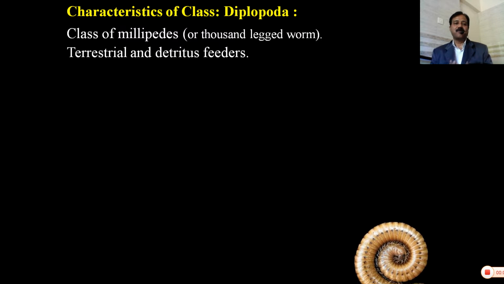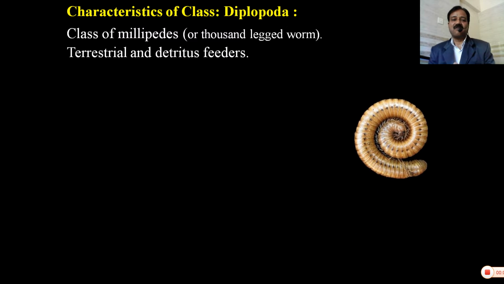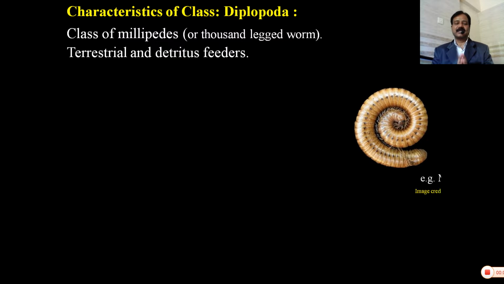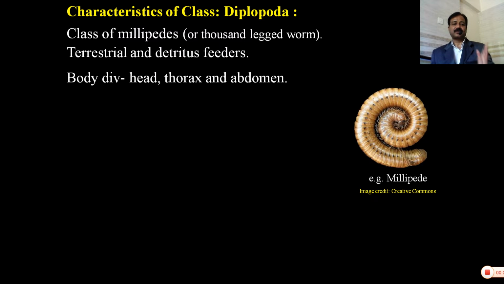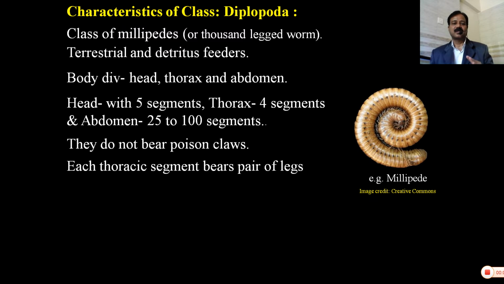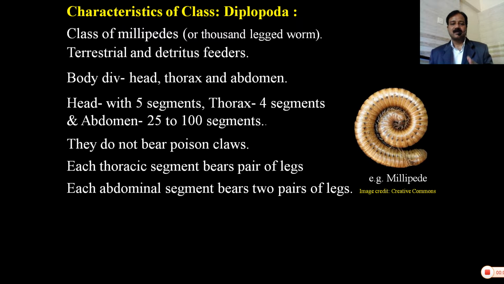Now the characteristics of class Diplopoda. Generally, Diplopods are called millipedes because they have many legs. You can say they are generally called thousand-legged worms. They are terrestrial, detritus feeders. Body is divisible into head, thorax, abdomen. Head with 5 segments, thorax with 4 segments, abdomen with 25 to 100 segments. They do not have poison claws. Each thoracic segment bears a pair of legs. Each abdominal segment bears 2 pairs of legs.